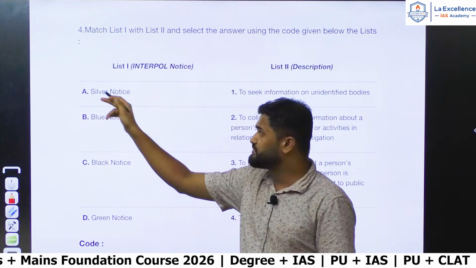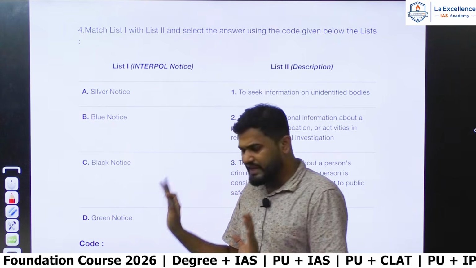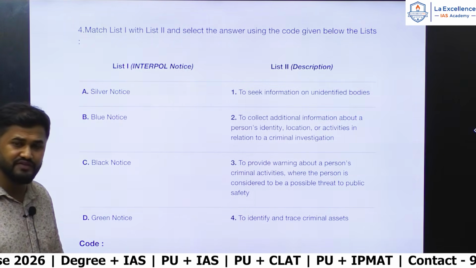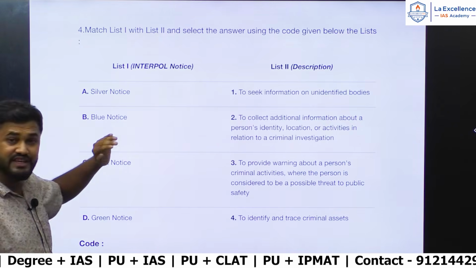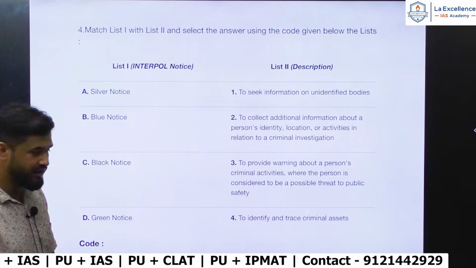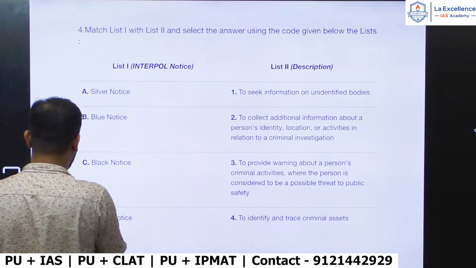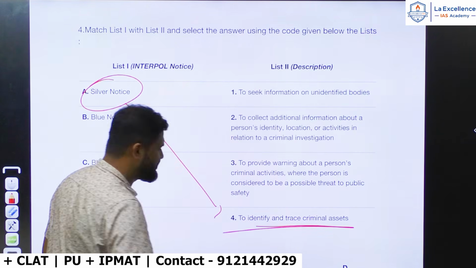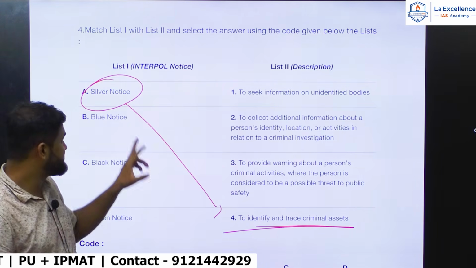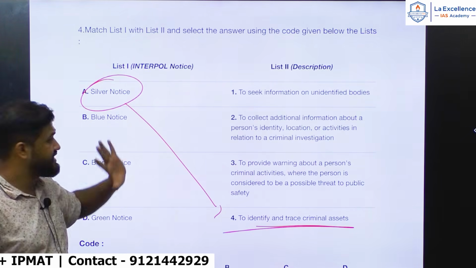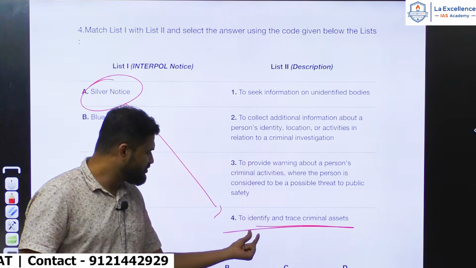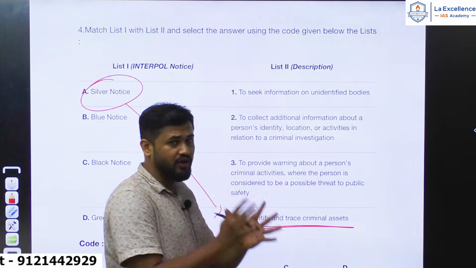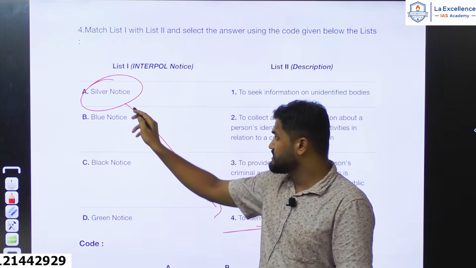Except silver notice. Silver notice is in current affairs, that is why it is in the news. Maybe that is why they have asked this question. Silver notice is a new notice that has been introduced in Interpol. If you have gone through current affairs, you would link that silver notice is related to identifying and tracing criminal assets, especially related to money laundering.